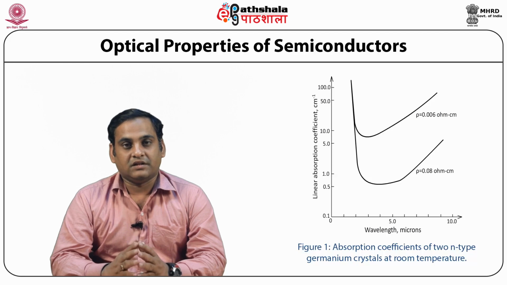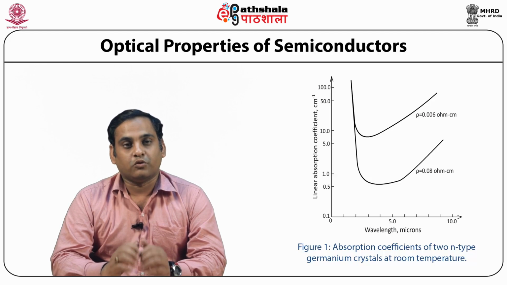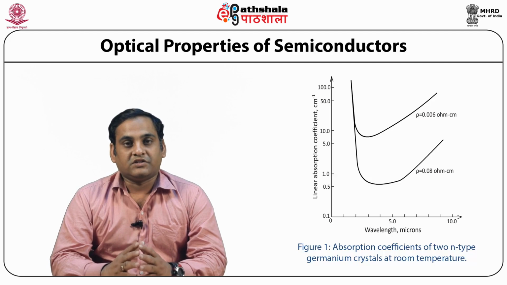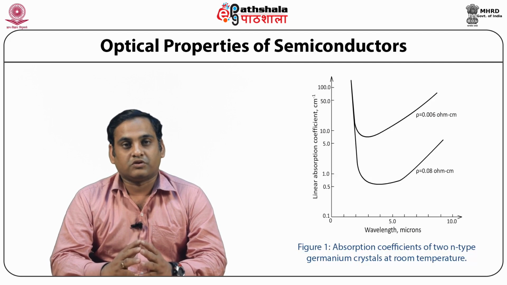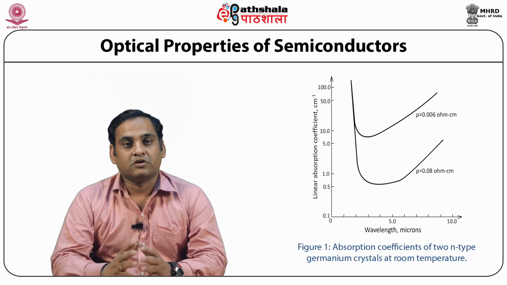Still shorter wavelength radiation can excite electrons from lower energy quantum states to other states in the conduction band. The increased number of free electrons thus produced accounts for the metallic luster of germanium, since these electrons can absorb energy by transition to higher energy quantum states in the conduction band and re-radiate it by transition to unoccupied lower energy states. Actually, these transitions take place through electron-phonon interactions because direct transitions are not allowed.